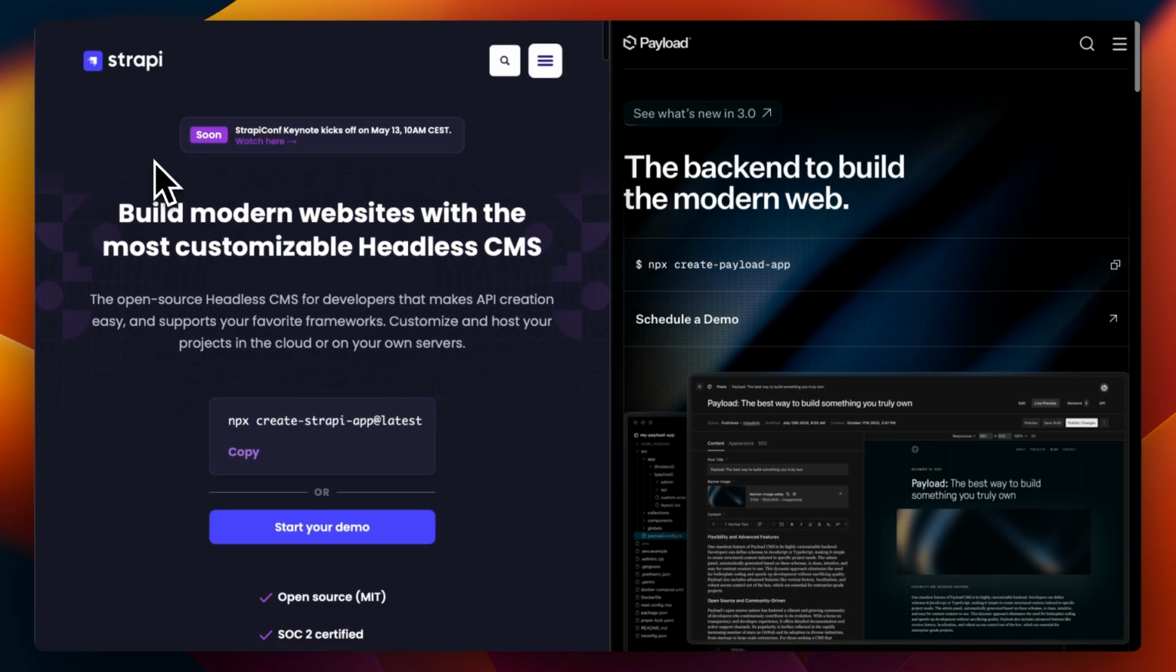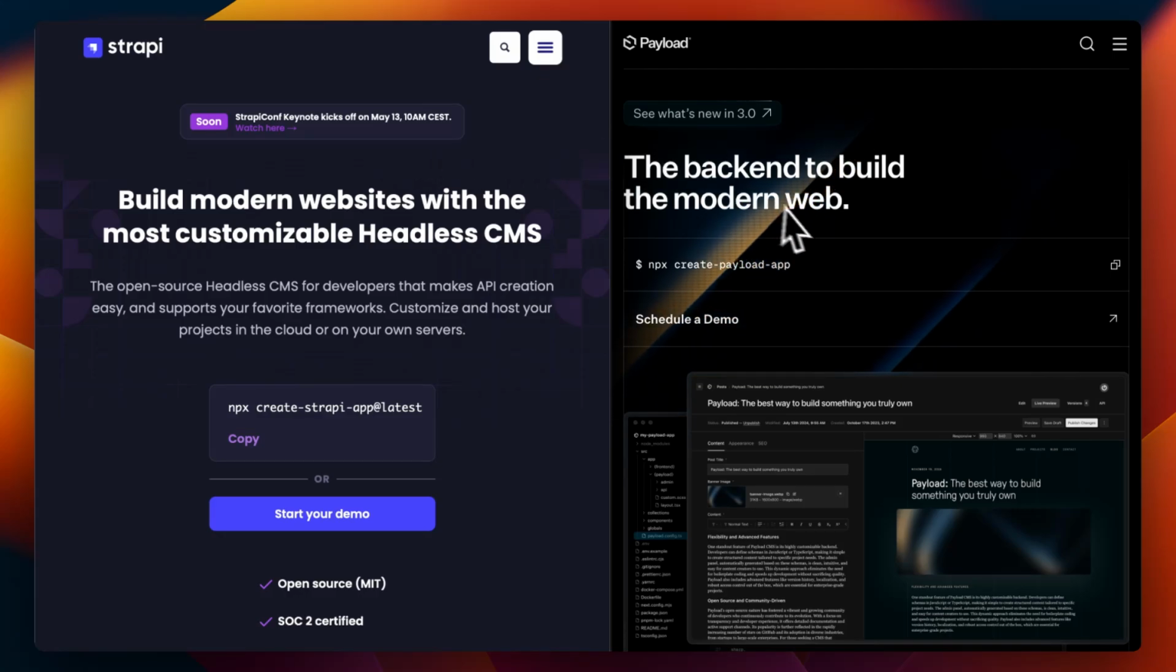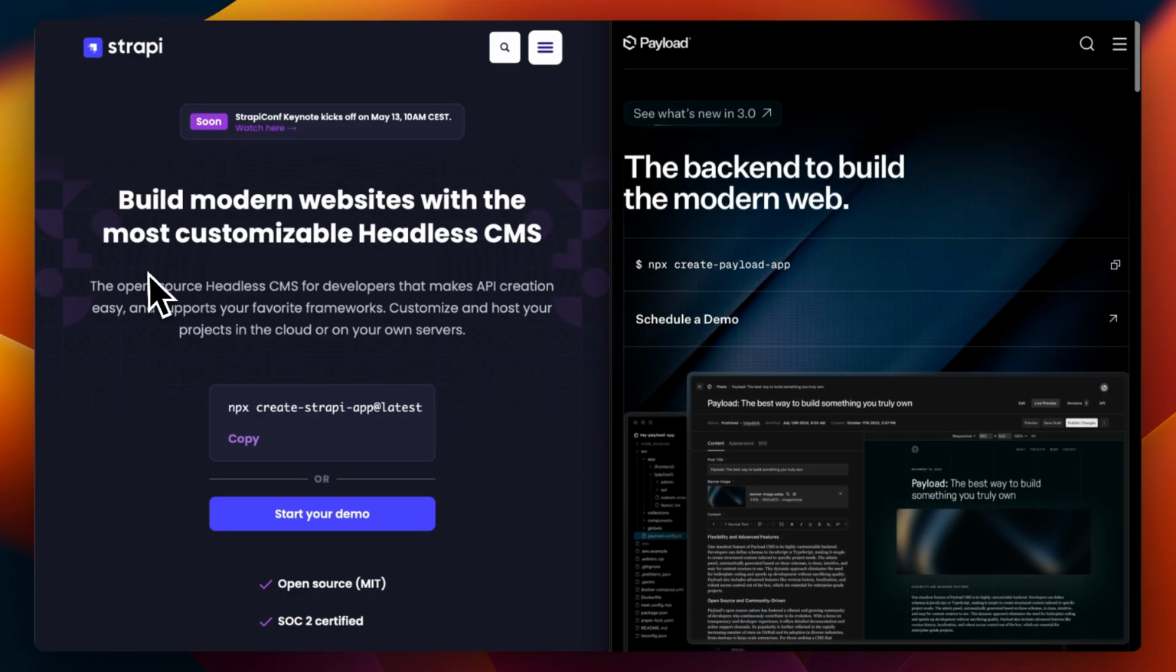Here's the short version. Want ease of use and rich UI? Go with Strapi for sure. And if you want developer control and a cleaner code base, go with Payload. Both are great. Your choice depends on your workflow.